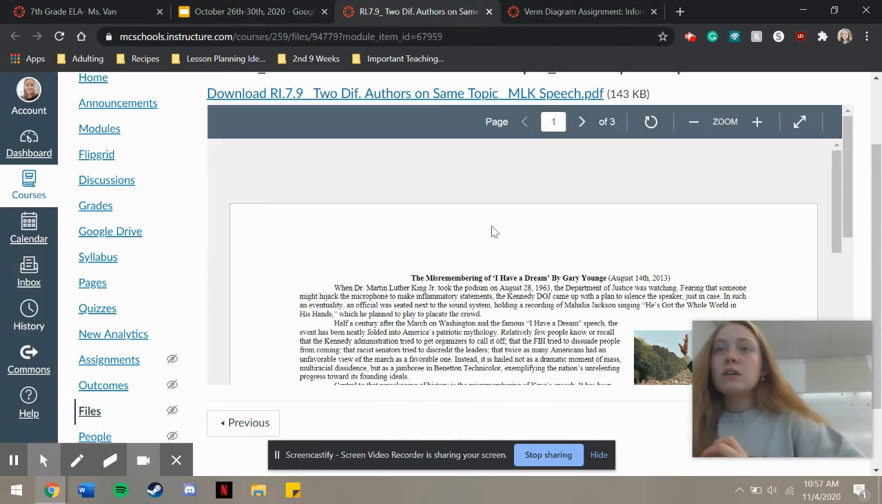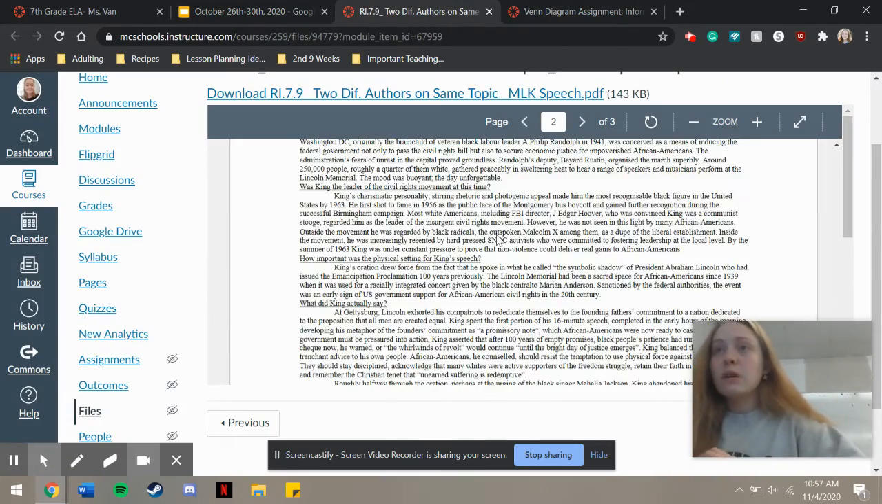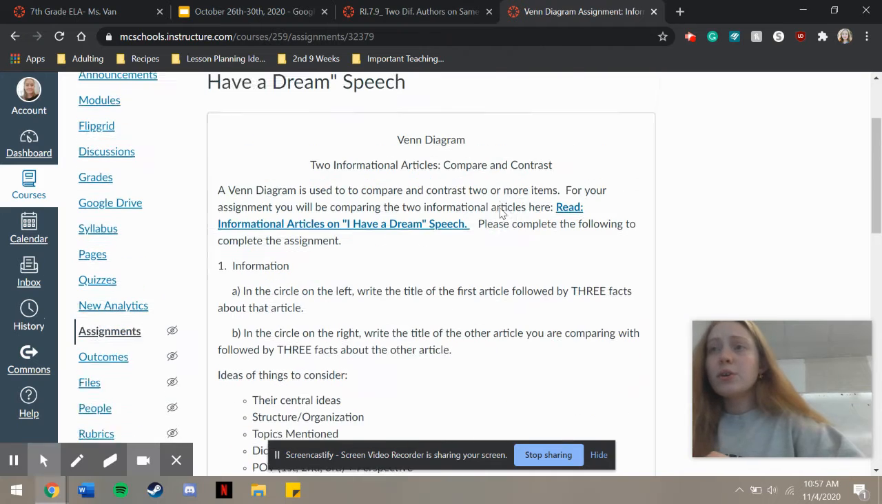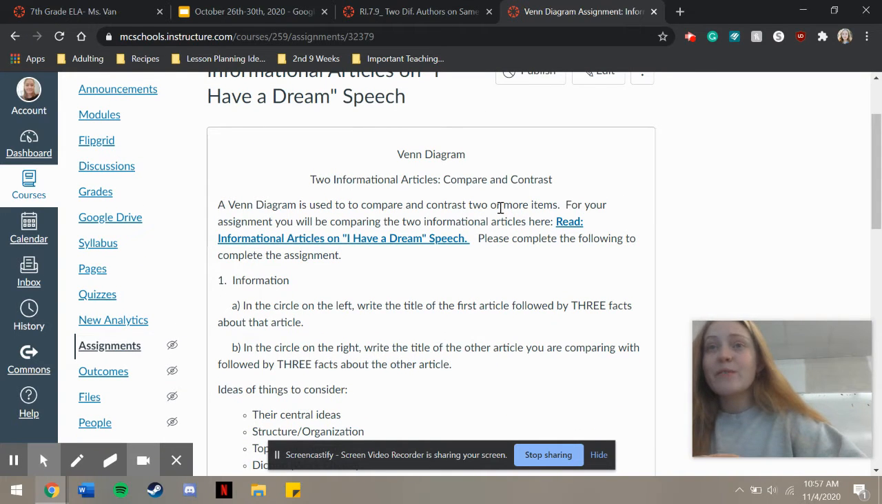So let's look at these. These are the articles you're going to read. It's only about 2 pages. And then you're going to create a Venn diagram assignment. I have a couple of different websites that you can do this through, so I'll walk you through the basics of both. After you've read the articles, you're going to create a Venn diagram, which you probably have done before.